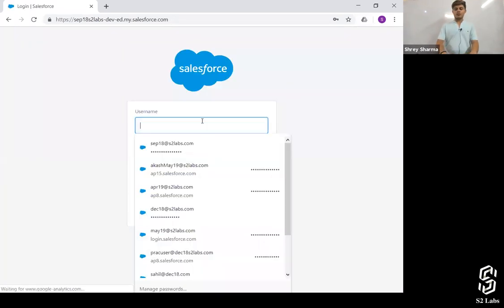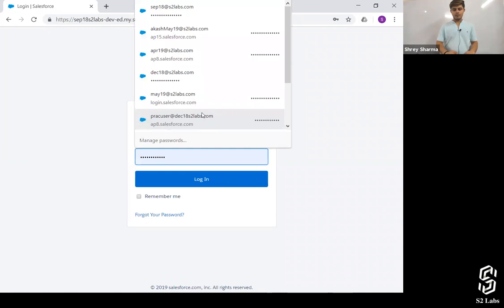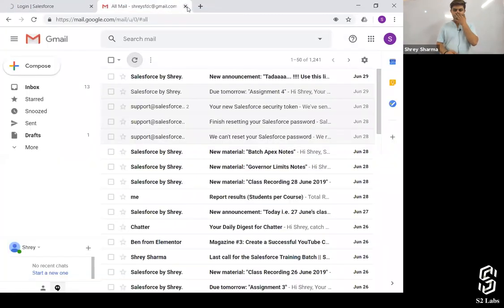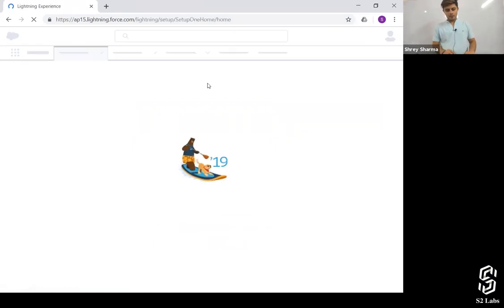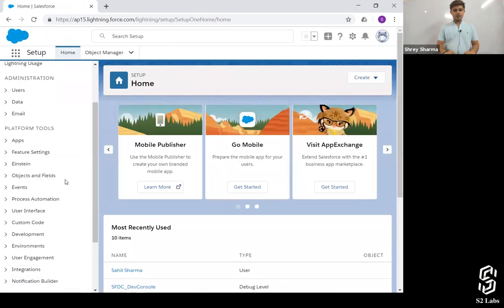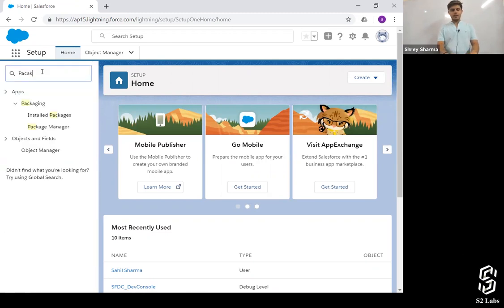So we created an org for you. Now, in order to create a namespace, we'll go to setup and write down packages.